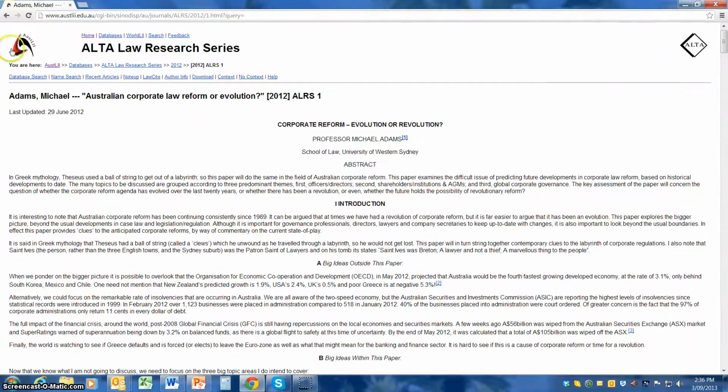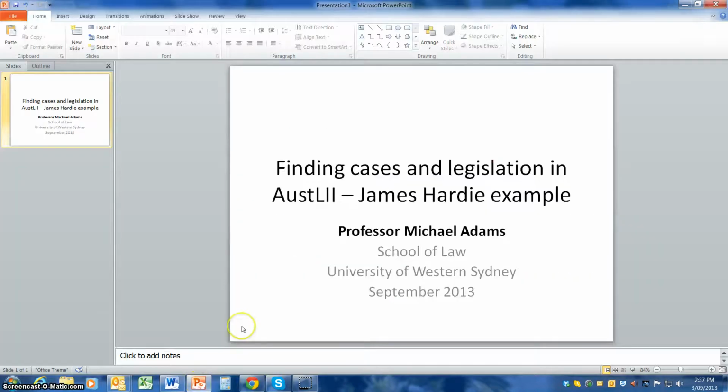Within the university database, of course, if you go to the university's homepage and through the library, there's even more information that is available. This was just an example. I hope you found it a useful way to see how to find legislation. The app based on the iPads is also very effective. This is on a PC. I just wanted to show you the variety.